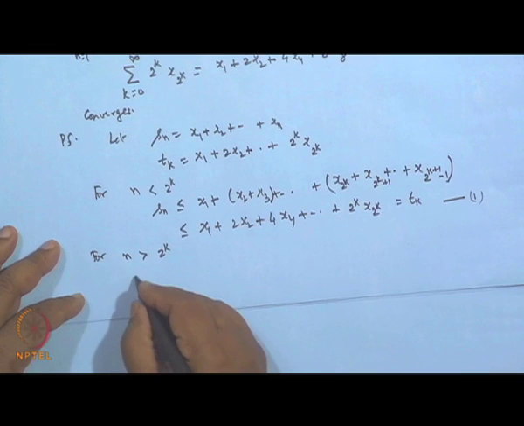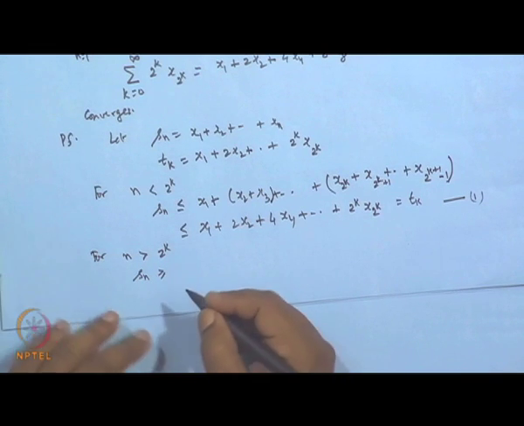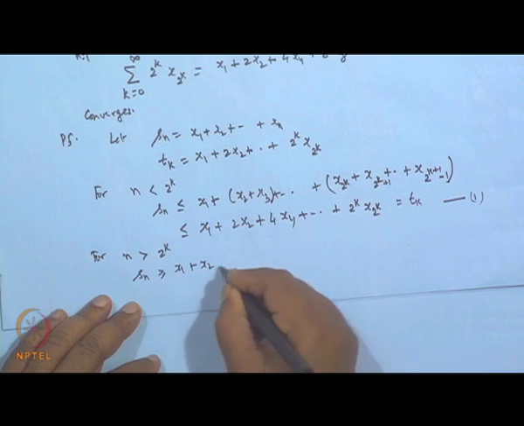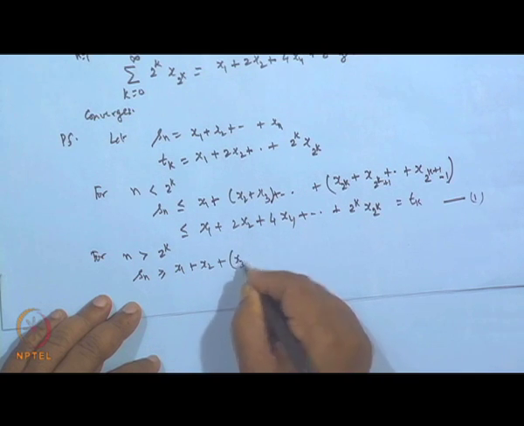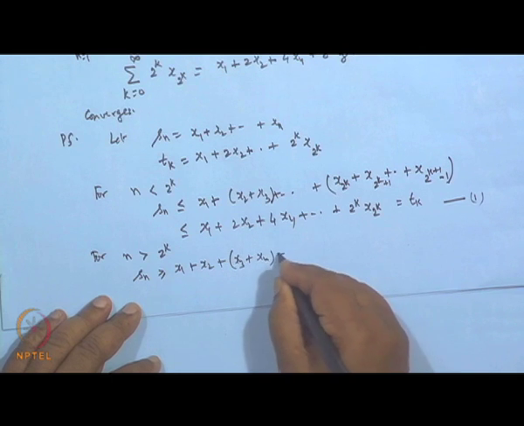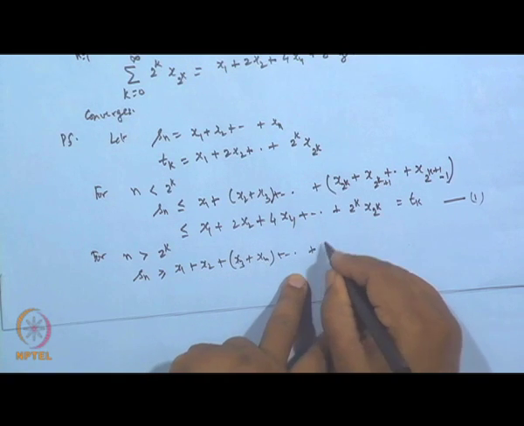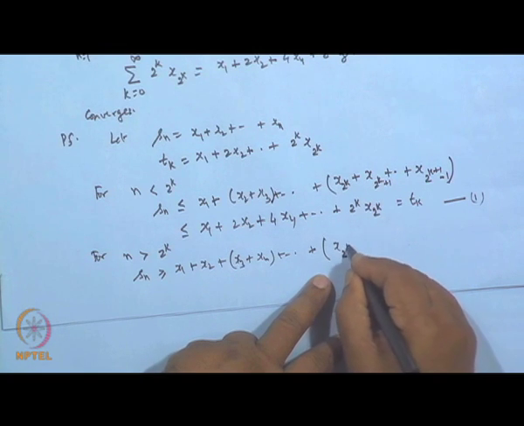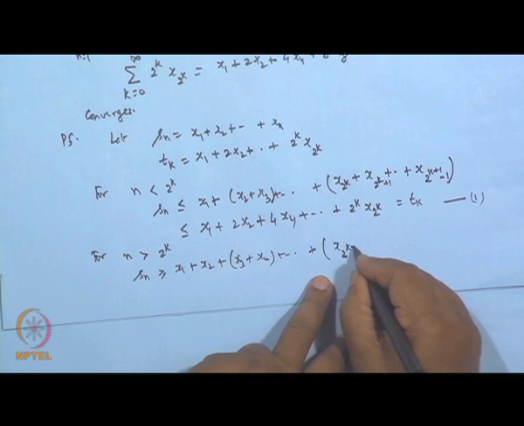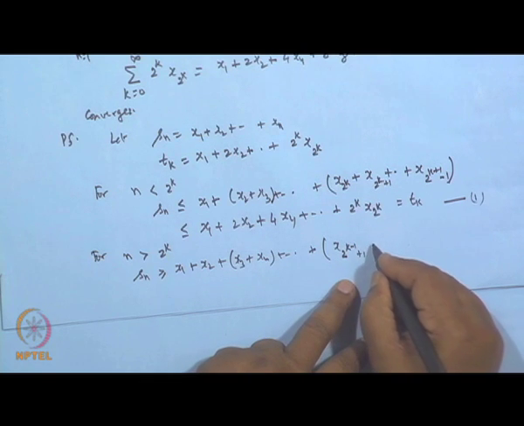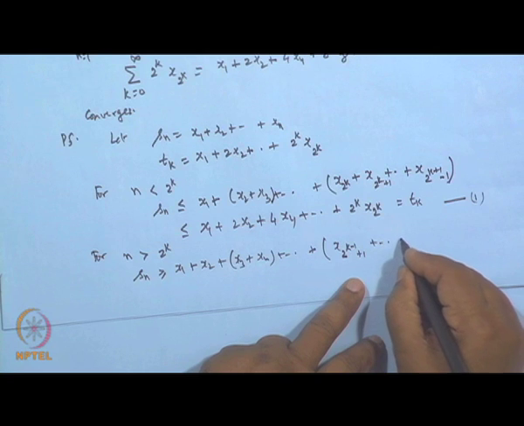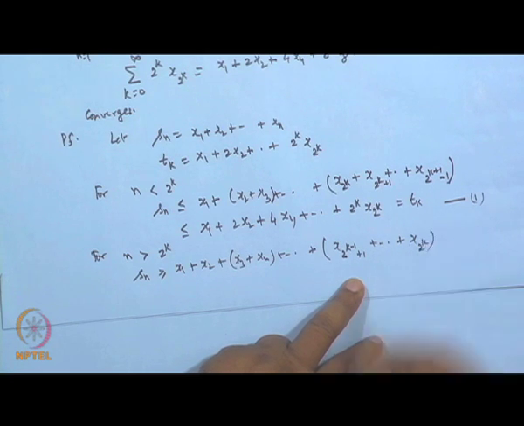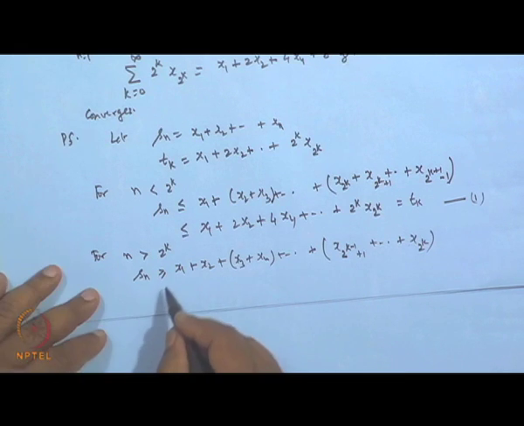S n can be written as greater than or equal to x 1 plus x 2, and then combine this term x 3 plus x 4 like this, and the last term starts with x 2 to the power k minus 1 plus 1, up to x 2 to the power k.